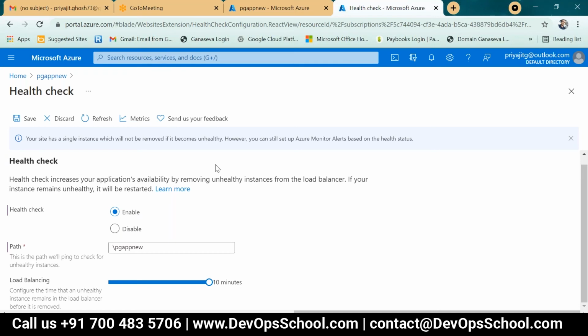Yes. But my question is, this is all only for enabling the health check. So Azure automatically enables the predefined default health check. But what is this path and load balancing? This path, why do we need to give it? The path is actually where your application path is, which app they have to point out. So to point out the particular app, you have to mention your application path.